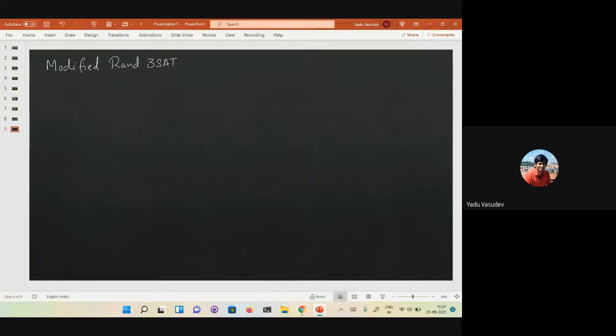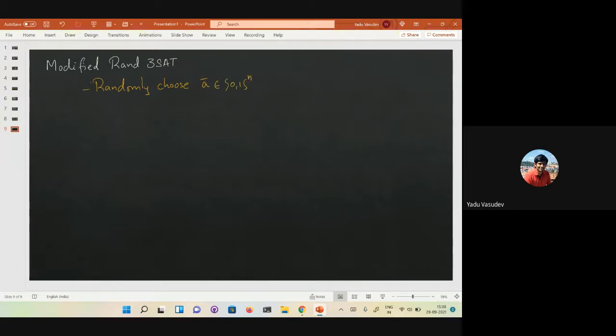The only modification that you use is, instead of starting with all zeros, you randomly choose a-bar from {0,1}^n.